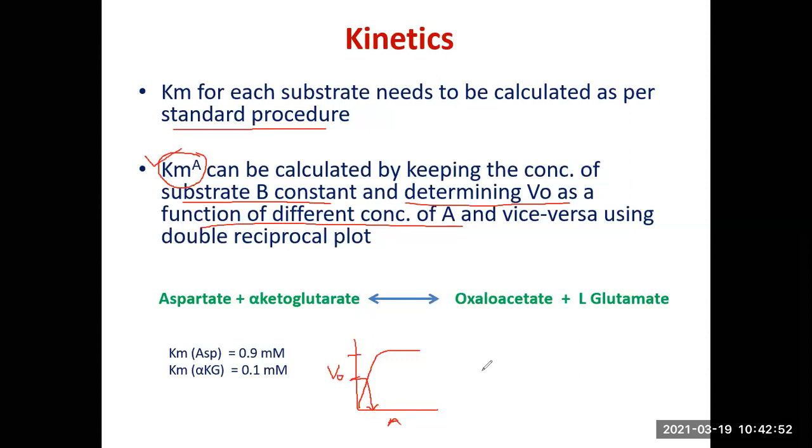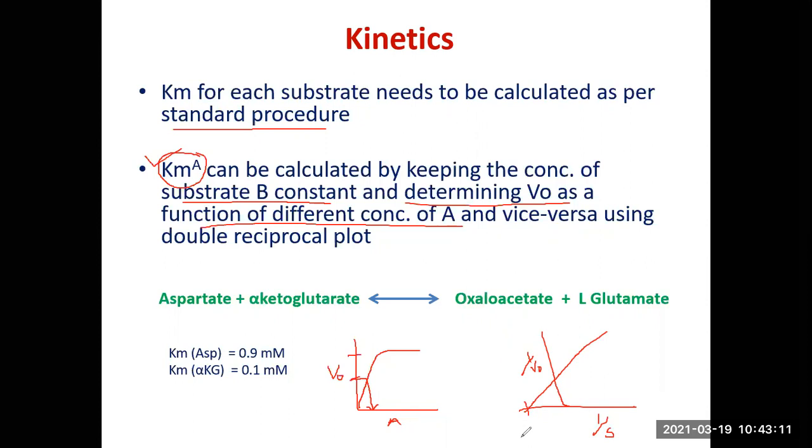So you can calculate it this way. You can also calculate it by plotting a double reciprocal plot. So you will get a straight line. You have 1 over substrate concentration and 1 over V on the y-axis. And this is going to be the Km, right?